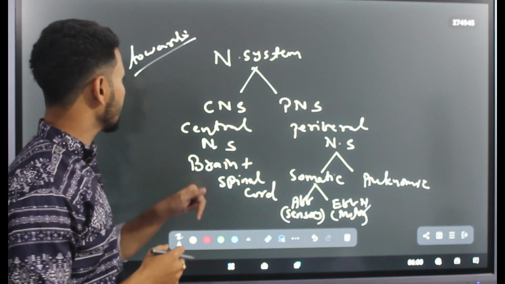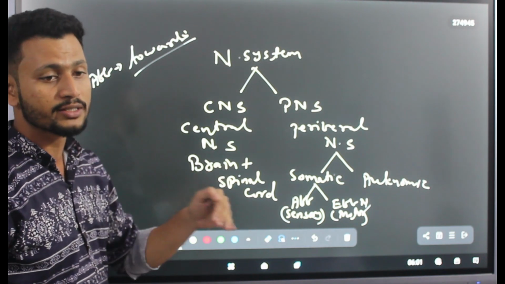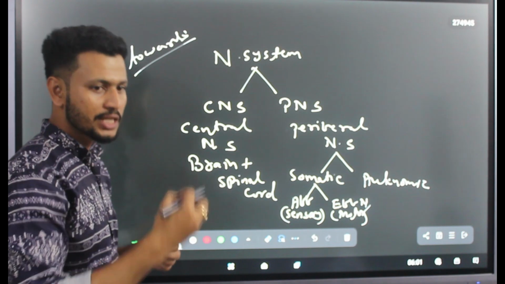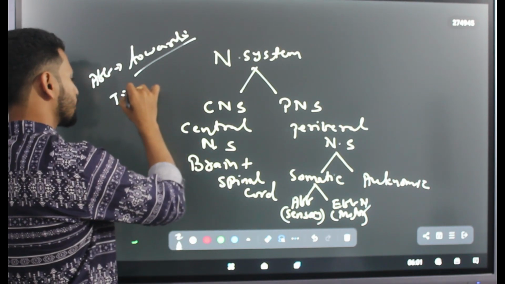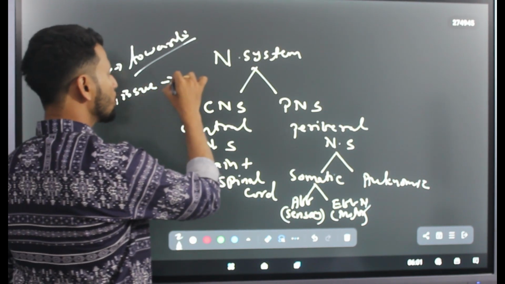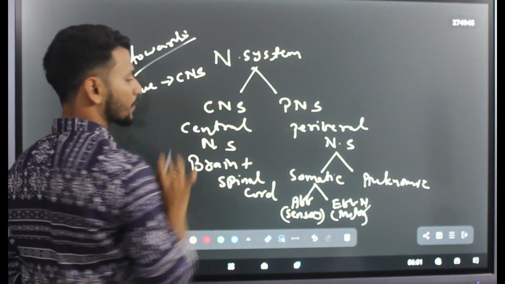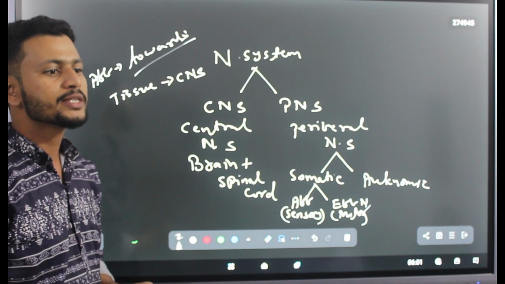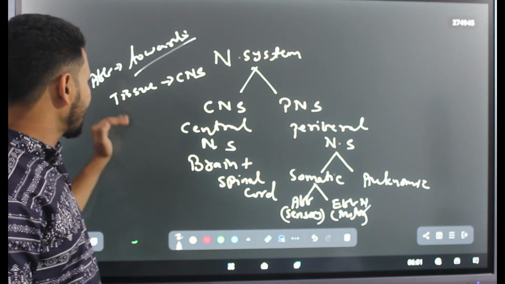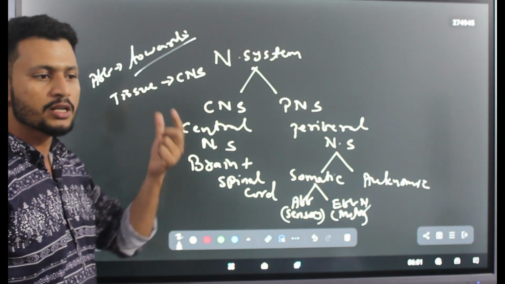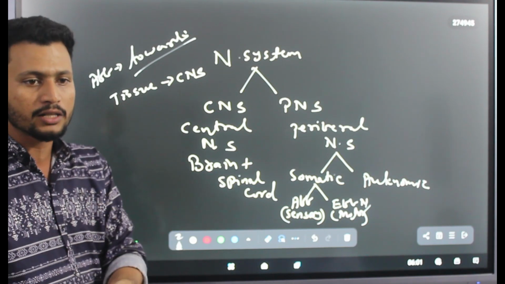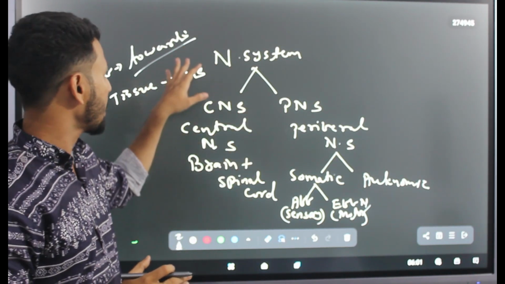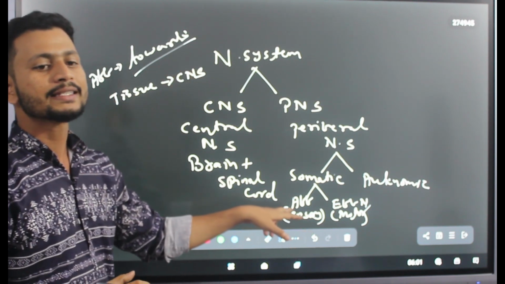Here, afferent neurons are the neurons which transmit the impulse or signals from tissues to the CNS. Clear? Afferent neurons are responsible for transmitting the information or signals or impulses from tissue to the CNS. That is known as afferent, or otherwise sensory.